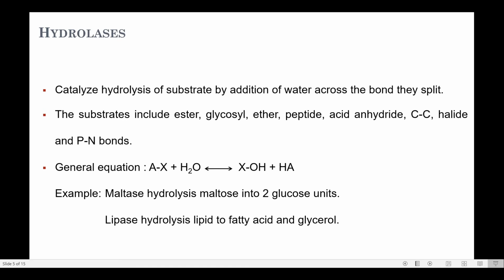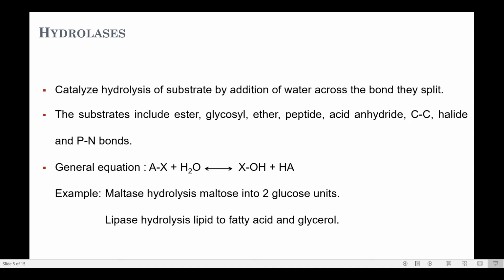The third category, hydrolases, hydrolyze the substrate by addition of water across the bond they split. The substrates which can be hydrolyzed include esters, glycosyl linkages, ether bonds, peptide linkages, acid anhydrides, carbon-carbon bonds, halides, and phosphorus-nitrogen bonds.